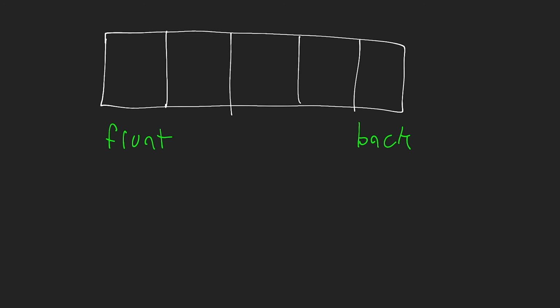Okay, so let's go through a sample where we insert a few elements into the queue. Let's say we want to insert 3, 4, 7, 2, and 1. Okay, we want to insert them in this order. So we're going to put these elements into the queue, or push these elements into the queue. You can refer to that as whatever you want, or enqueue these elements. Again, there's a whole bunch of names we can use for the operations. Okay, so if we're doing that, we're going to be inserting at the back. Inserting at the back happens in constant time.